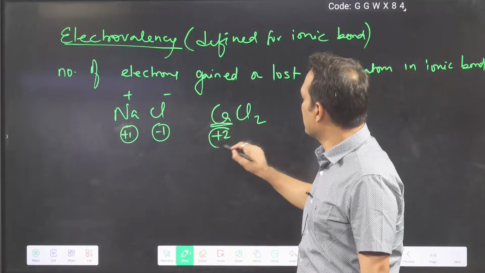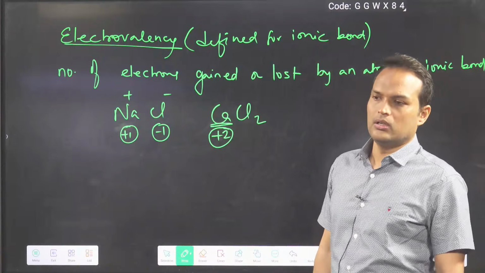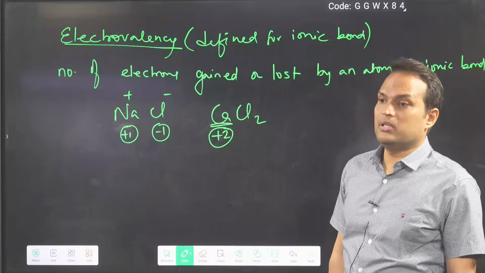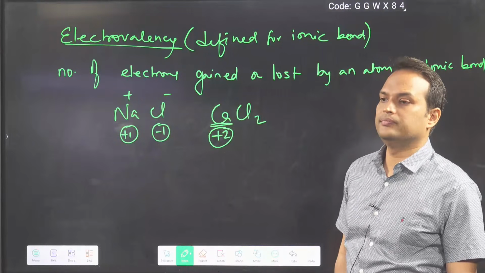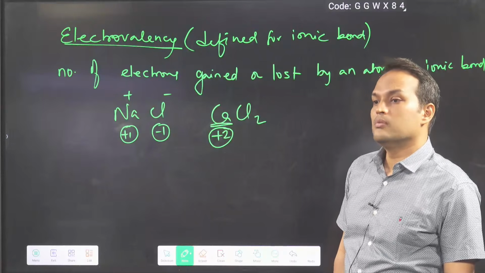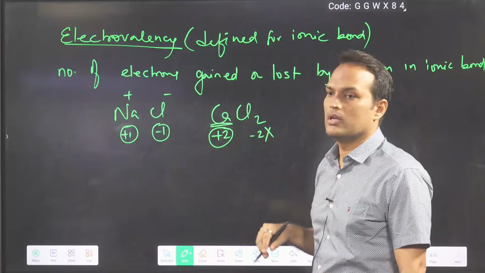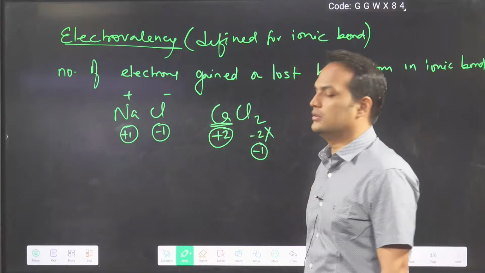Can you tell me the electrovalency of Cl? Don't say -2. Wrong. You have to say -1.